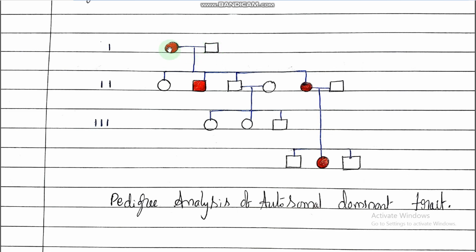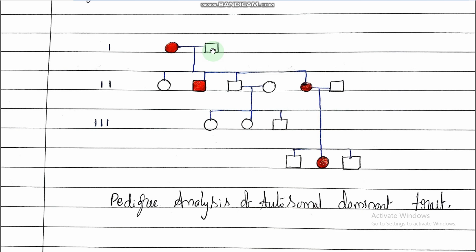Whenever you observe here, the mother is affected. The circular symbol filled with color indicates affected. She is affected. Father is normal. Mother affected, father normal. How many children do they have?